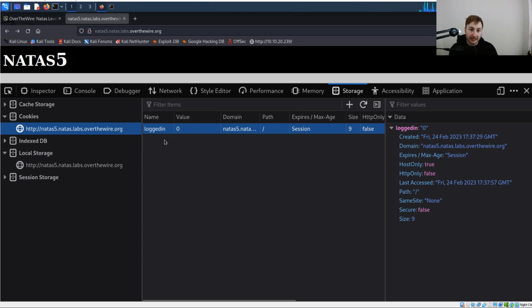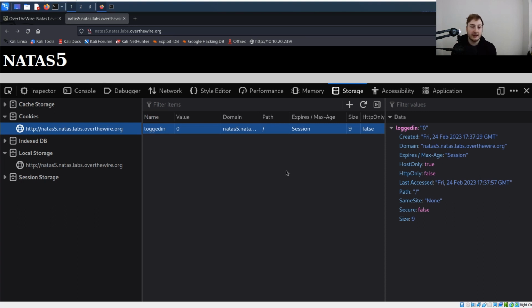So you might be thinking, if this cookie is controlling whether we can see certain information or if we're logged in, if this is set to false currently, we might be able to change this to a 1 and have it set to true. And as you may have guessed, this is in fact the solution for this level. We're just going to need to change that to a 1, refresh the page, and once again, because these cookies are stored in our browser on the client side, we send them over with our request with whatever value they're set to. And if we send over a request saying that, well, in fact, we are logged in, we can actually have an effect on the logic of this web server and reveal the password.